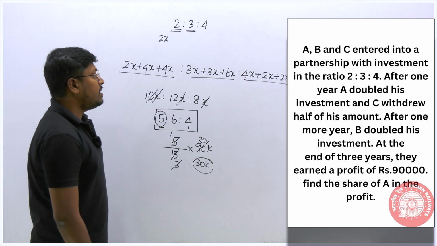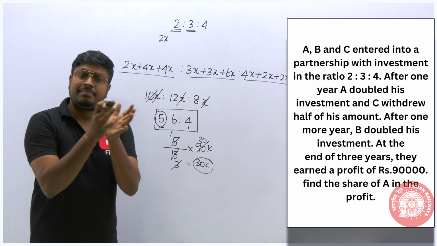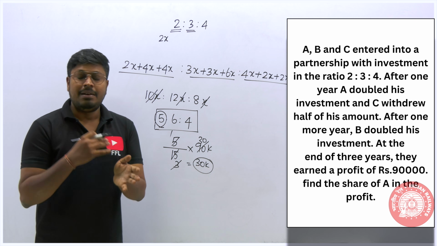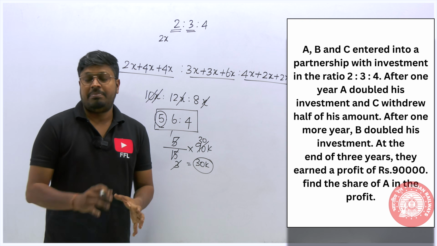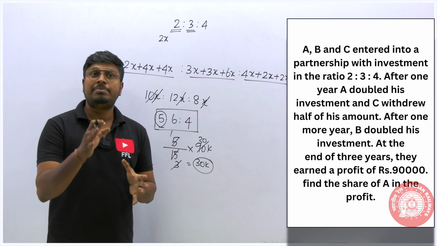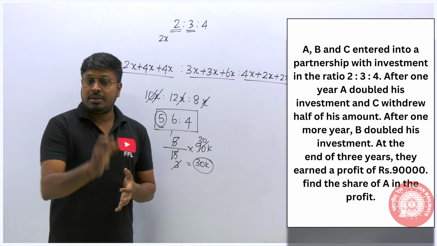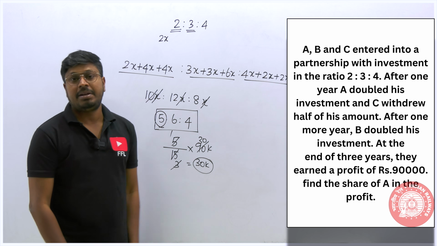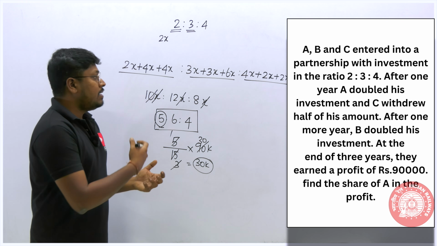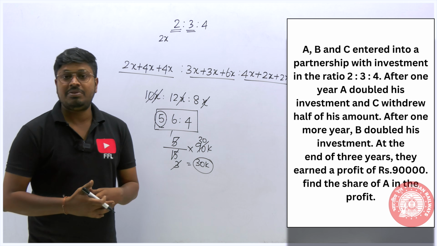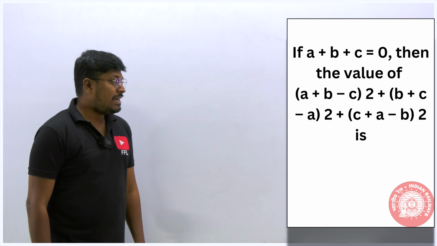Right? So very interesting question. Usually partnership questions will be easy in your exams. Make sure to solve it on time, right? Even some questions you can solve easily without pen and paper. So make sure to solve partnership, profit and loss, problems on ages, ratio and proportions. These are the questions that you can mostly solve without using pen and paper in your exam. So try to solve it. While practicing itself, practice like this so that in the exams you can easily solve this question within 20 seconds. So next question is, I think, an algebra question.